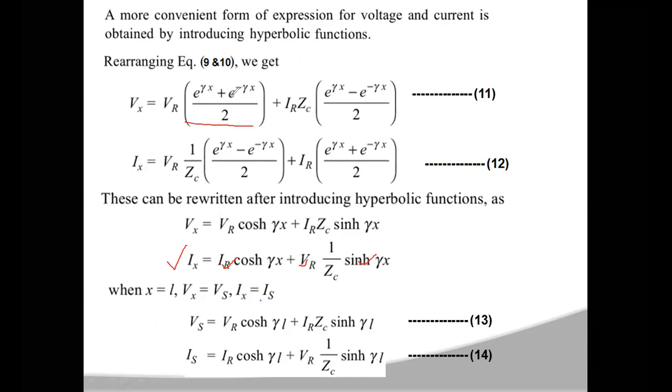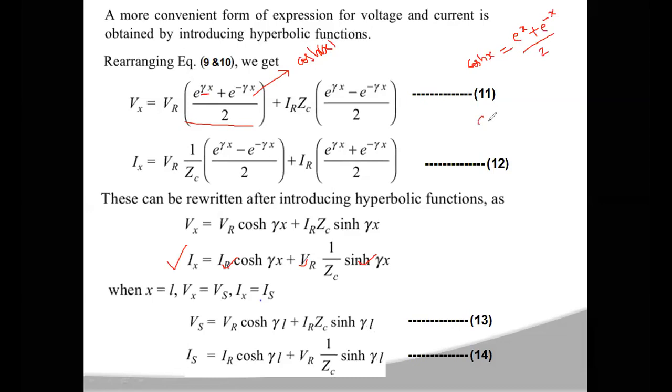This e power gamma x plus e power minus gamma x by 2 can be written as a hyperbolic function, cosh of x. Here the argument is gamma x, so this will be cosh of gamma x. As you would have studied in mathematics, cosh x can be written as (e power x plus e power minus x) by 2.